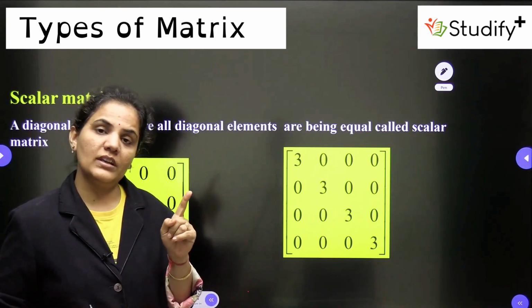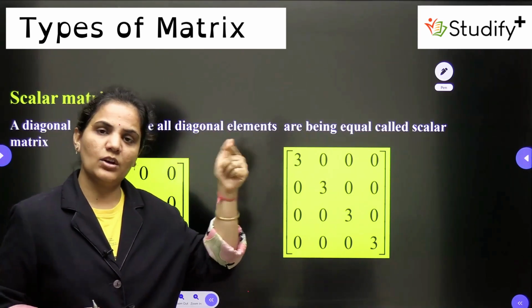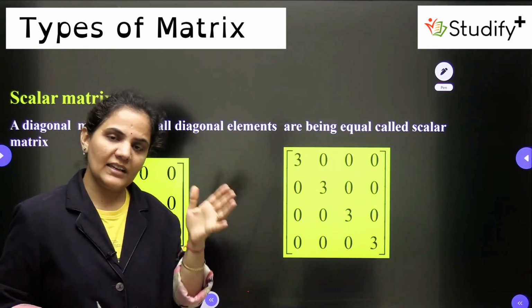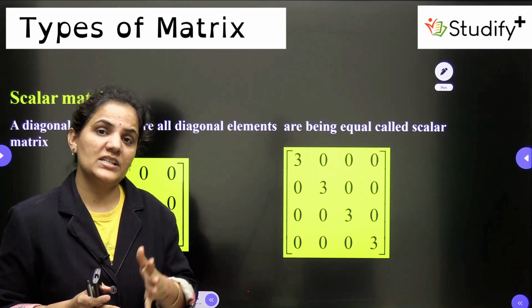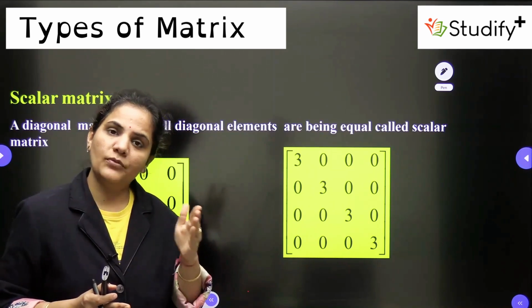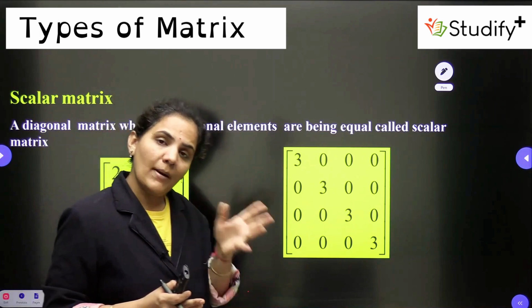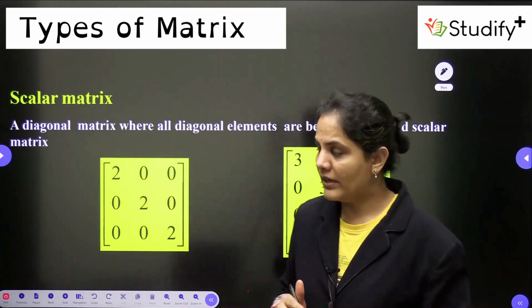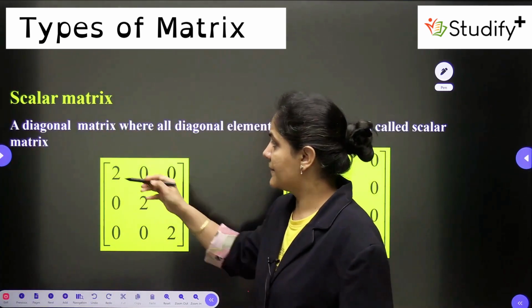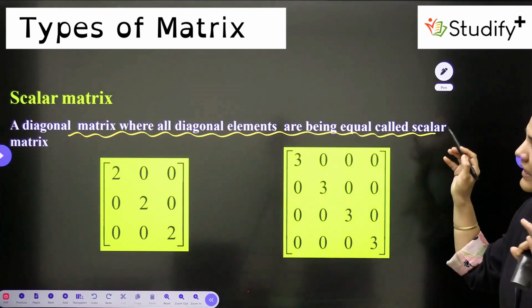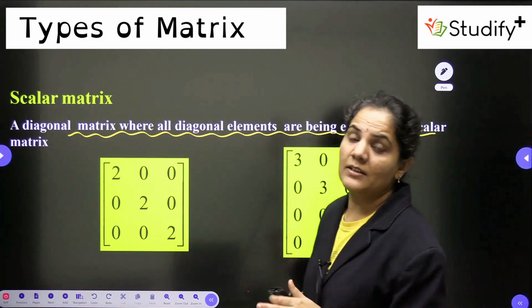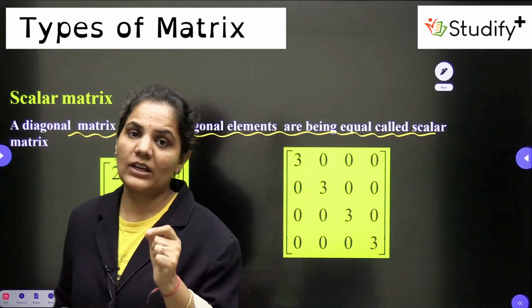So when I was talking about diagonal, diagonal is a subset of square matrix. Similarly, we are having scalar matrix, which is a subset of diagonal matrix, or which is a part of a diagonal matrix. So let's see what the scalar matrix is. A diagonal matrix where all diagonal elements are equal is called a scalar matrix. So directly we are using the definition of a diagonal only.